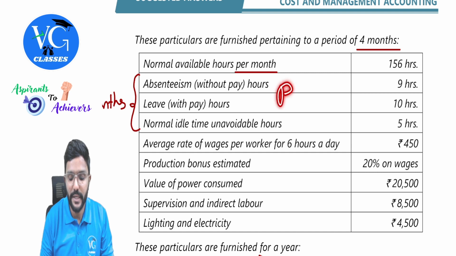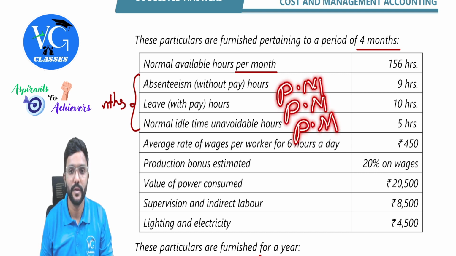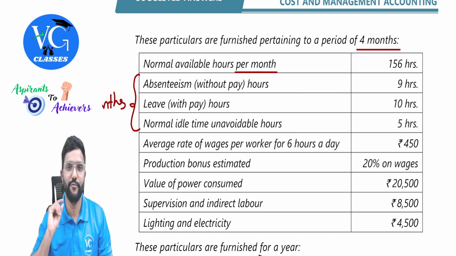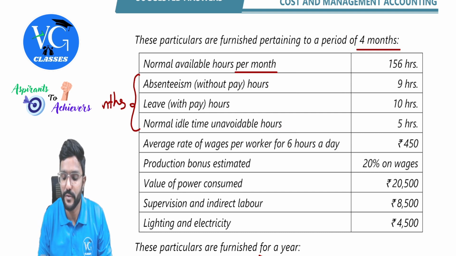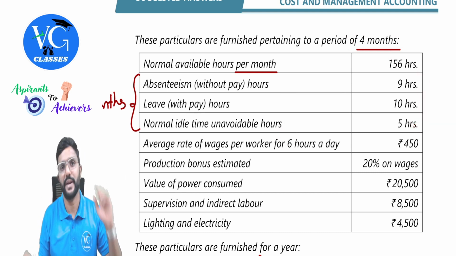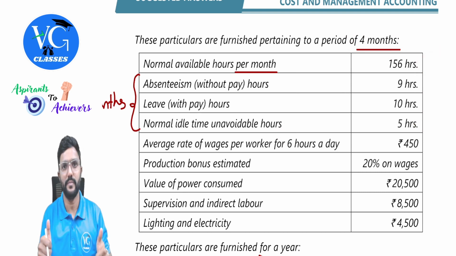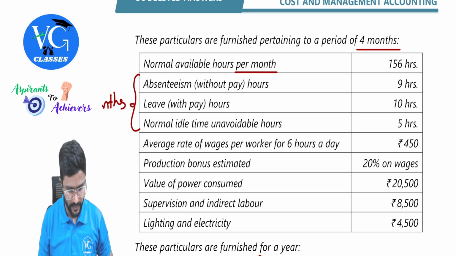Because if they had mentioned per month here, we would have taken per month. But did they mention? No. So when they have not given the period, it is understood that whatever is mentioned at the top is applicable, guys. 4 months. So hope you understood. This is for 4 months per operator. Whereas this is per month per operator. Got it? Yes.